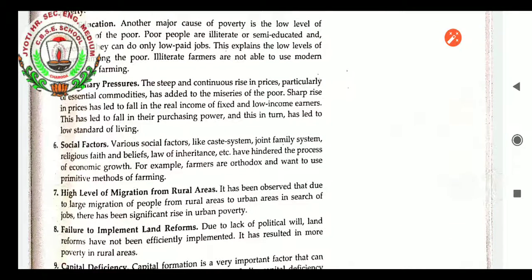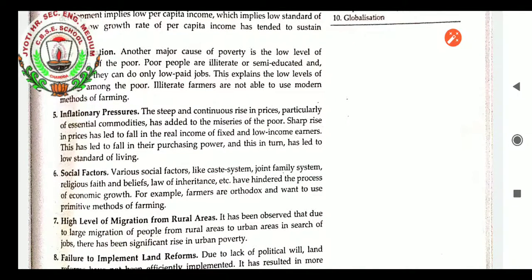Inflationary pressures. The steep and continuous rise in prices, particularly of essential commodities, has added to the miseries of the poor.